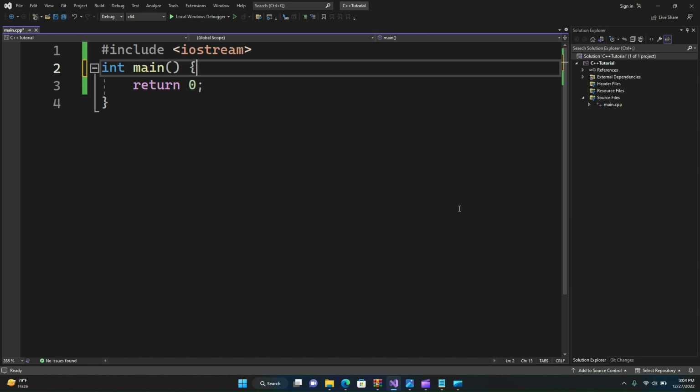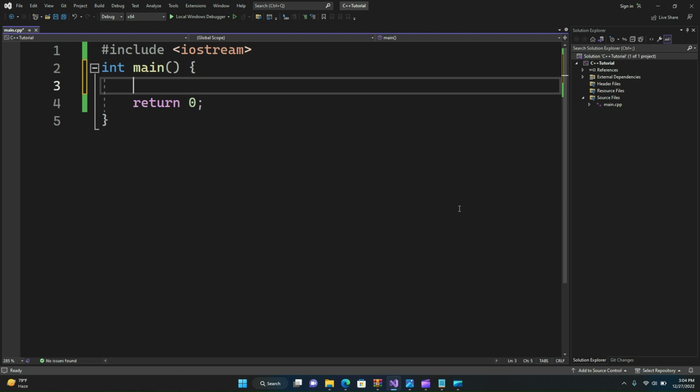Okay, so let's see these naming conventions in our code and how we declare our first variable. First, we type the data type, that is, what type of data we want to store in our variable. For example, I will be using integer type data, so I will type int. Then we need to name our variable, so I will name our variable as var. The third part is assigning a value, but this part is optional. If you don't assign a value, then it's just a declaration of a variable.